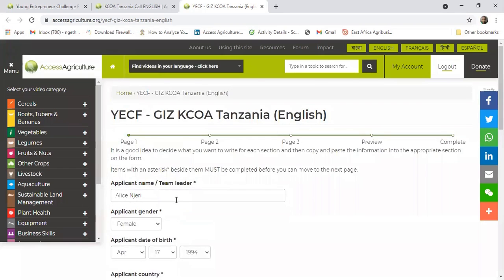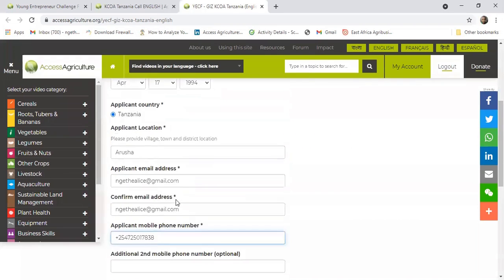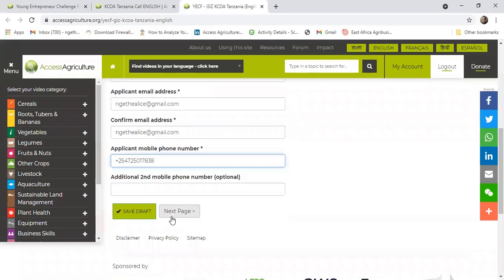Then after completing there, you're going to go to the next page. Or before you go to the next page, just in case of power loss, or just in case you'll be doing something else on your computer, it's always good to save whatever you're doing. So you can click on save your draft first.